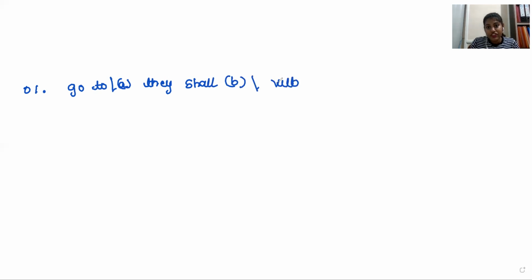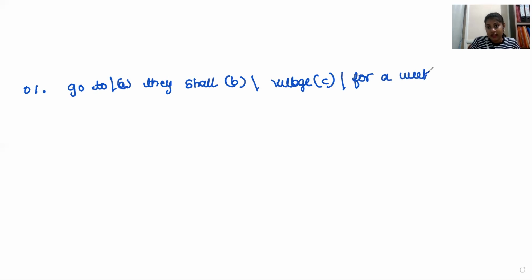Question number 1. A is "go to", B is "they shall", C is "village", D is "for a weekend".